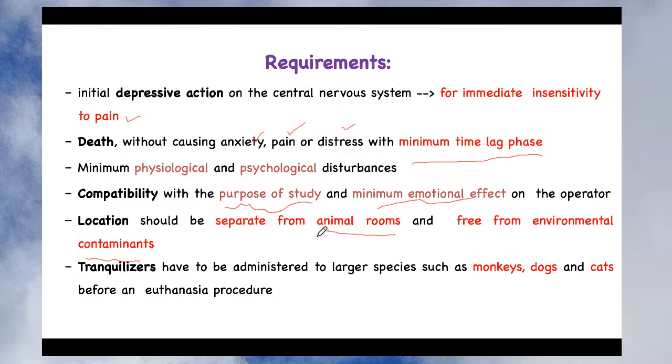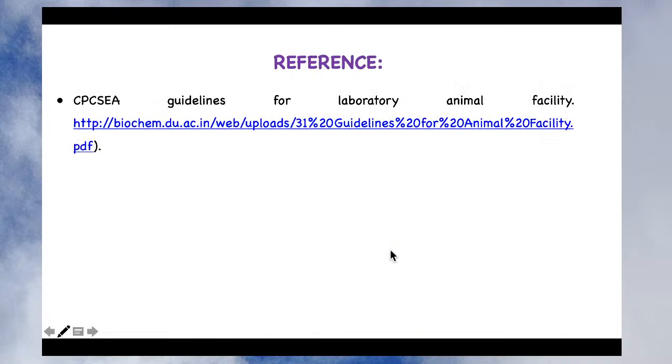And lastly, tranquilizers have to be administered to large species like monkey, dog, and cat. If you are performing the experiment, then you must give a good dose of tranquilizer so that those animals can sleep, and while sleeping you conduct the euthanasia procedure. So I am done with today's part, that is the CPCSEA guideline for laboratory animal experimentation.